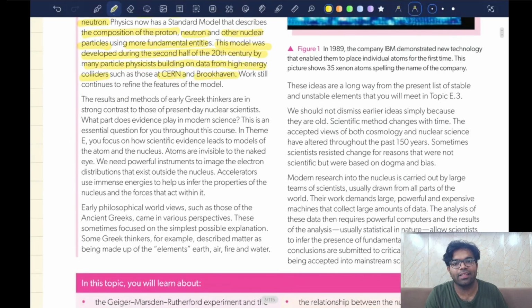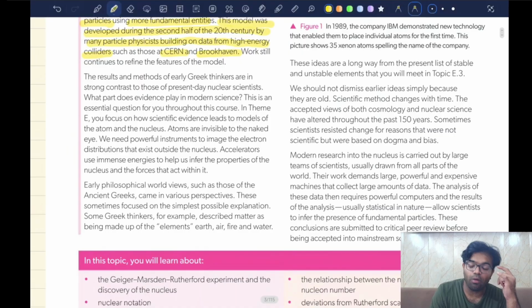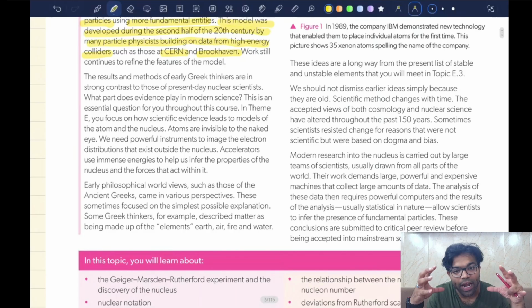Understood? So it's basically like if you want to see what is inside a rock, what do you do? You break the rock, right? How do you break the rock? You break the rock by smashing it with some other thing like a hammer, or simply you throw it into another rock and that rock actually breaks. So basically you're crushing the rock by smashing. Similarly, we are crushing the atoms by crashing. We are crashing the subatomic particles by colliding them with each other so that we can see what is inside those particles.